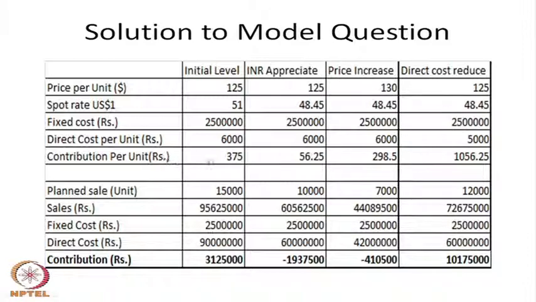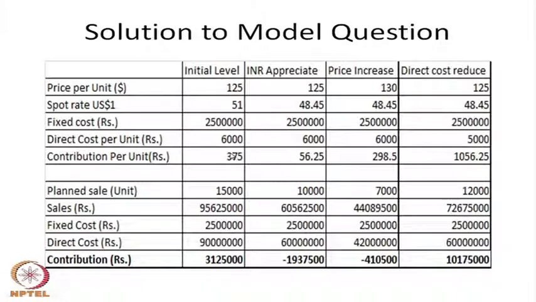So the contribution per unit is 375. How did I get the 375? 125 into 51 minus 6,000, which is nothing but 375 rupees per unit for manufacturing 1 car battery and exporting it to the US. They got 375 per unit, that is the profit per unit.